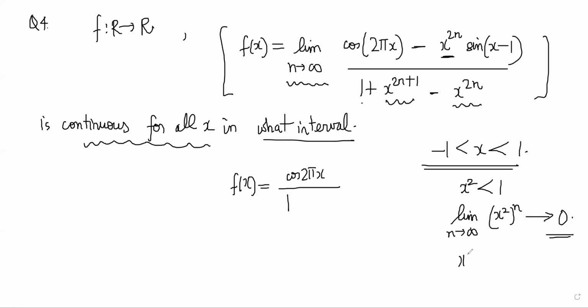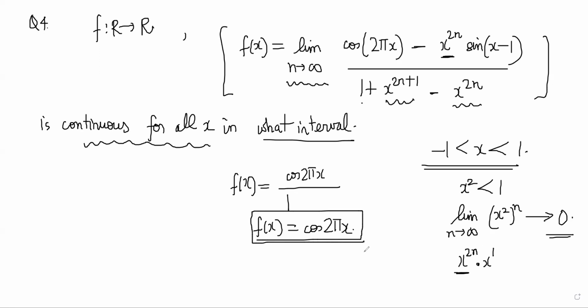Because x power 2n plus 1 is same as x power 2n times x power 1, and this is tending to 0, right? So the function f of x is becoming simple function cos of 2 pi x, right? So if x was between minus 1 to 1, function was becoming a continuous function, right?